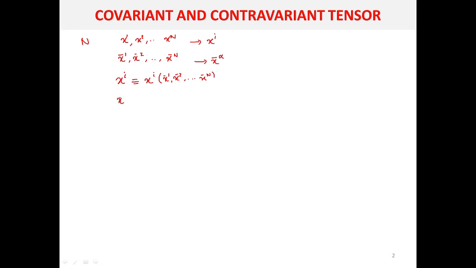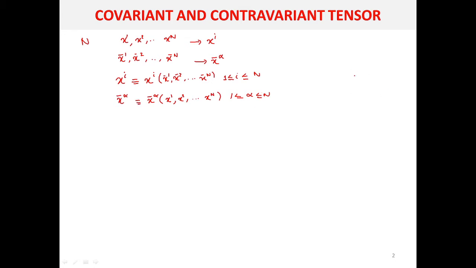Similarly, the barred coordinates, that is x bar alpha, can be represented in terms of the unbarred coordinate system, that is x1, x2, etc. up to xn. Here the dimension of the space is n, so i starts from 1 and is less than or equal to n. Similarly here the value of alpha varies from 1 to n.